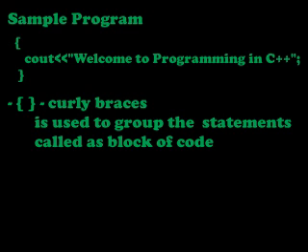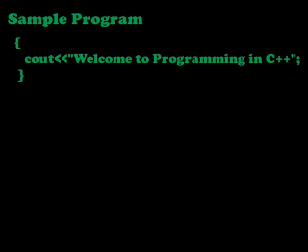What is the fifth line? Cout, output operator, welcome to programming in C++. Already we studied this statement. In this statement, first the output operator. What is the job of this output operator? This output operator takes these string values to the cout object.